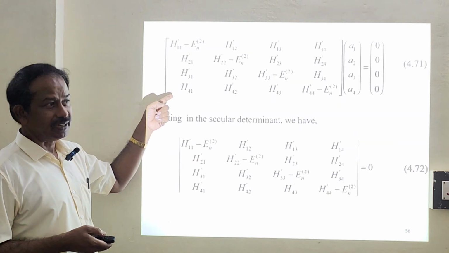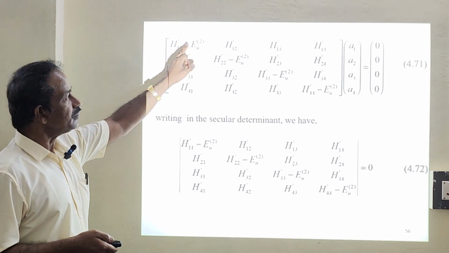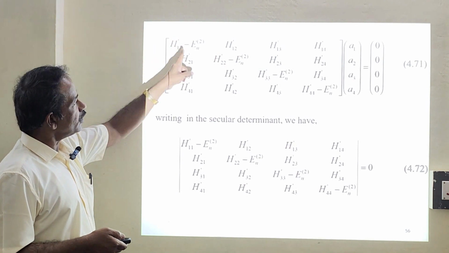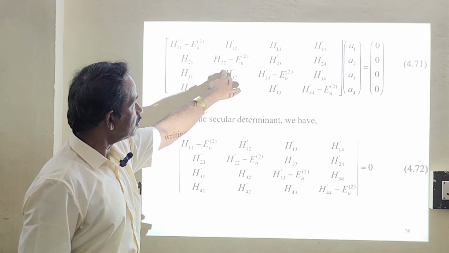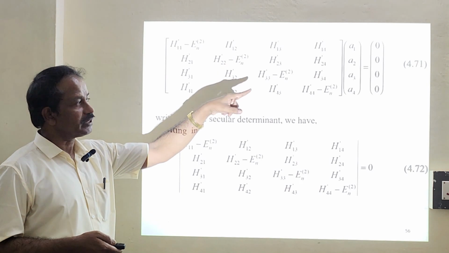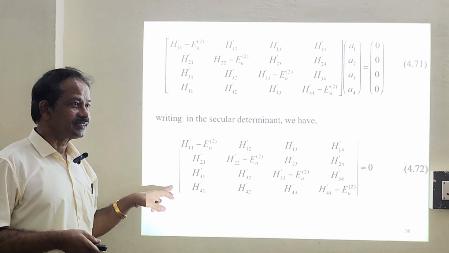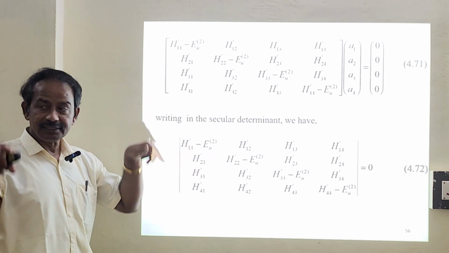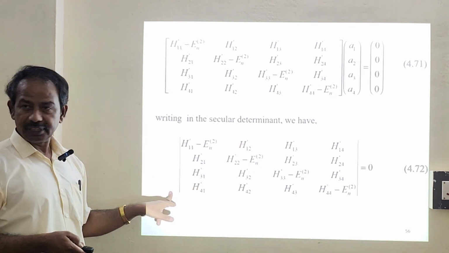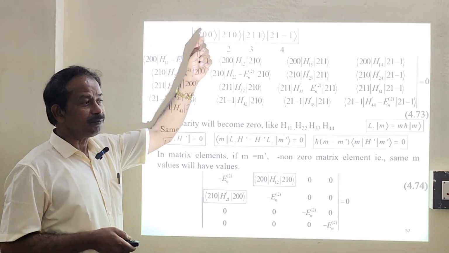In matrix form we can write these equations exactly like this. You have H11, H12, H13, H14 in the first row, and similarly the other rows. All diagonal terms will be H11, H22, H33, H44. These constants will be a column vector, and the right hand side will be 0, 0, 0, 0. So we are going to diagonalize now. This will be your secular determinant, and taking the determinant of this, it will be equal to 0. Very simple.